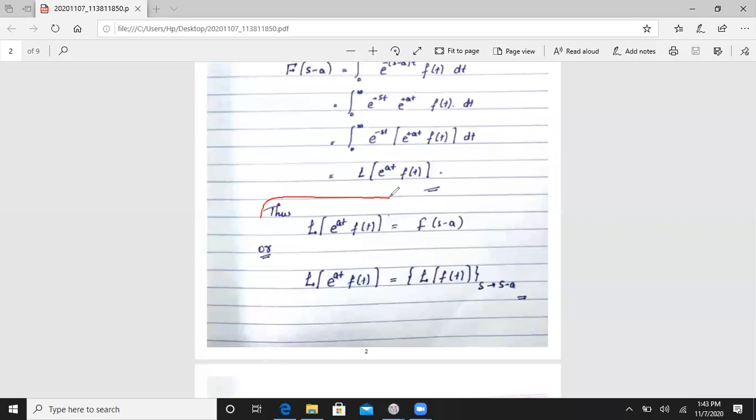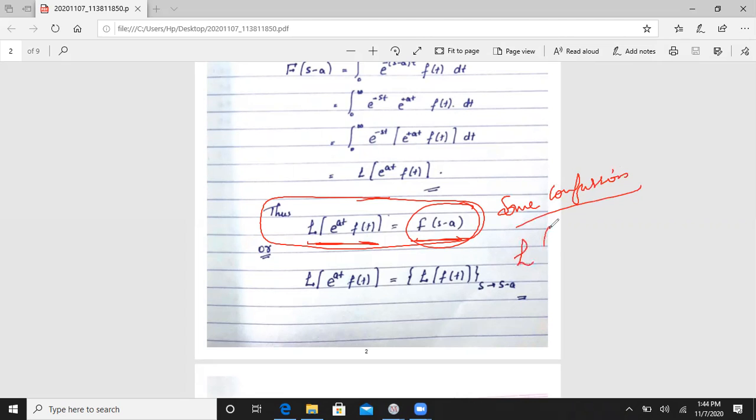Thus Laplace transformation of e to the power at into f of t is equal to F of s minus a. Okay, we may get some confusion here. So instead of writing F of s minus a, in the Laplace transformation of f of t function, we will write s tends to s minus a.